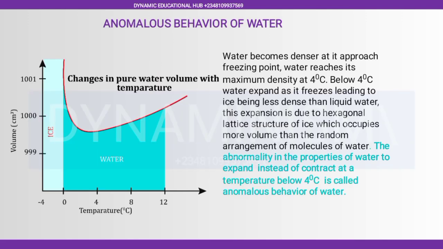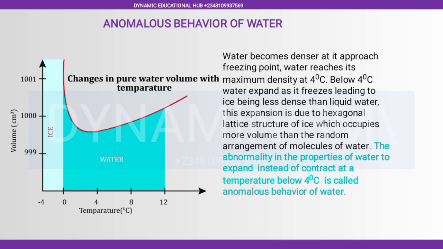Let's talk about anomalous behavior of water. Water becomes denser as it approaches freezing point. Water reaches its maximum density at 4 degrees Celsius. Below 4 degrees Celsius, water expands as it freezes, leading to ice being less dense than liquid water.